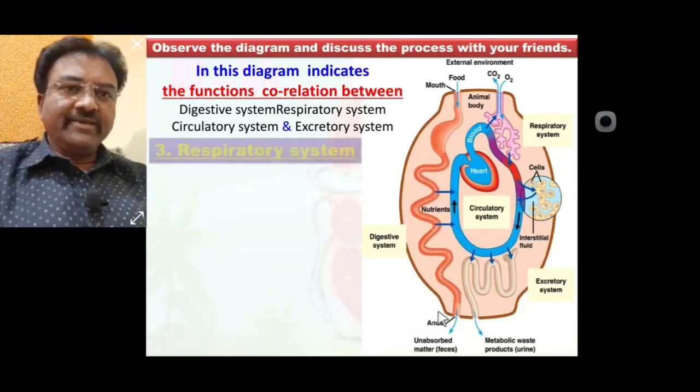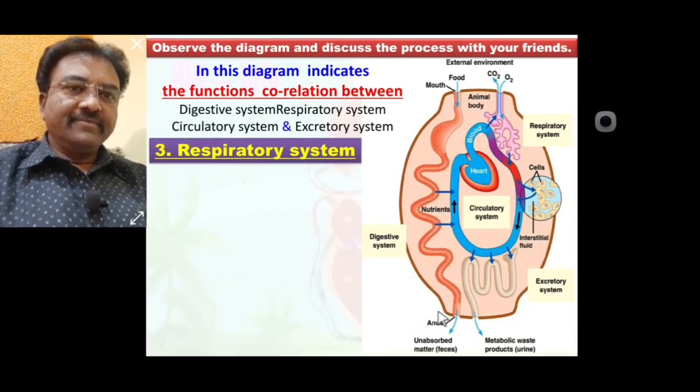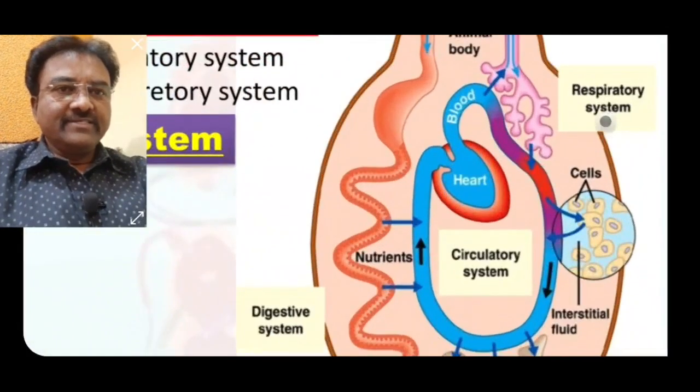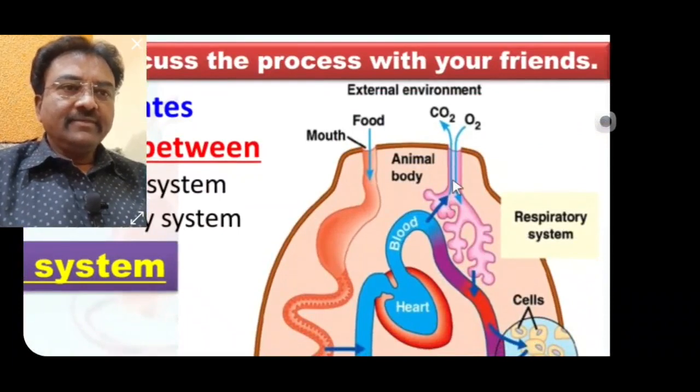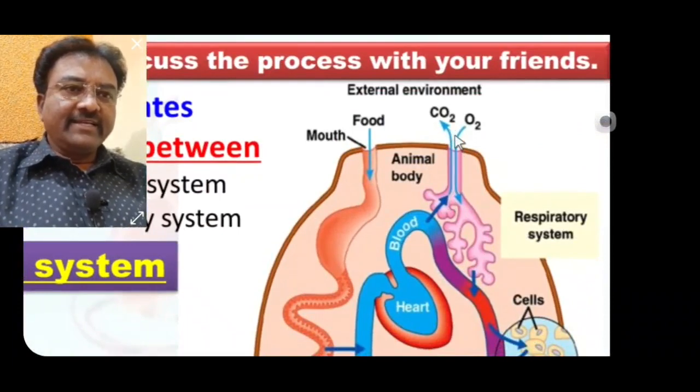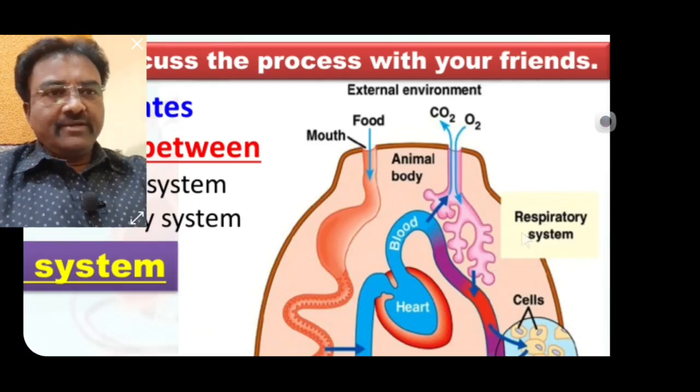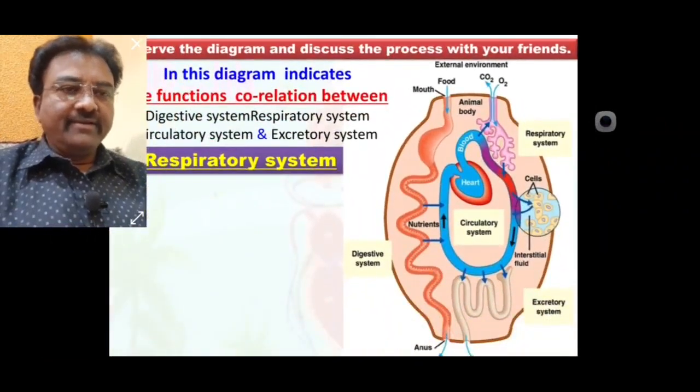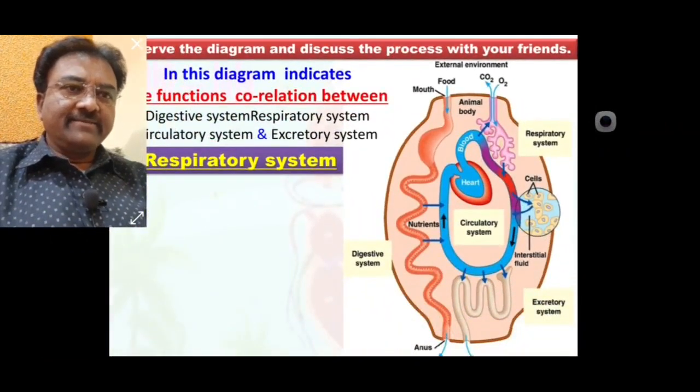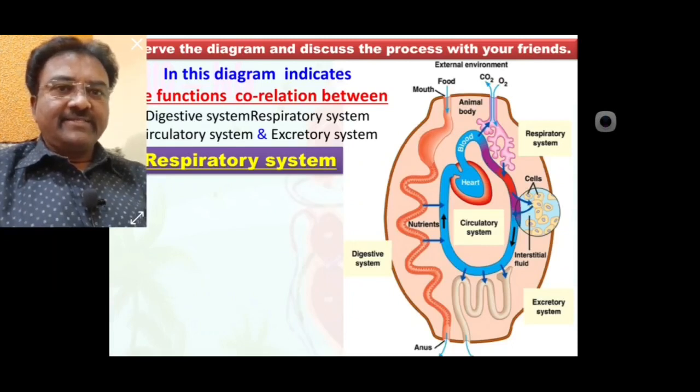Now third one is respiratory system. You know, respiratory system consists of external nares, nasal cavity, pharynx, larynx, trachea, bronchi, bronchiole, lungs. Due to all respiratory organs involved, respiration takes place. Actual respiration consists of 4 phases: breathing, inspiration and expiration takes place.